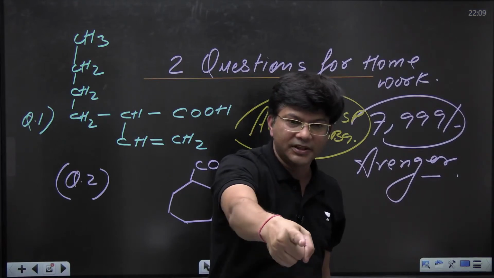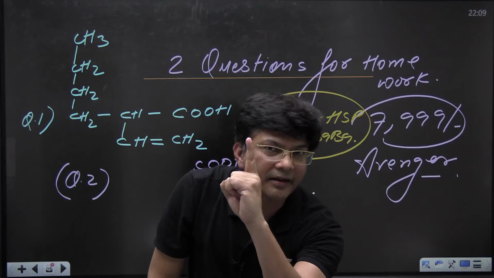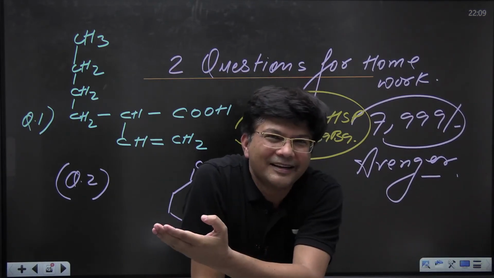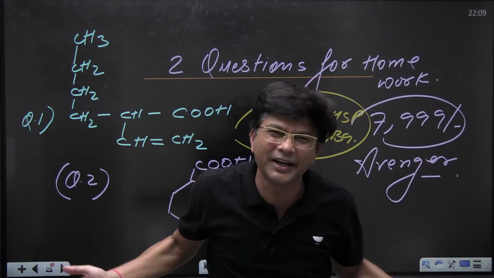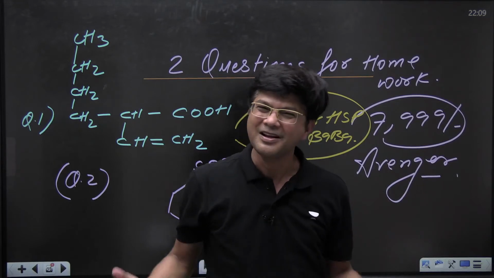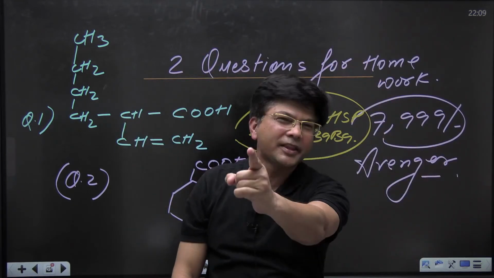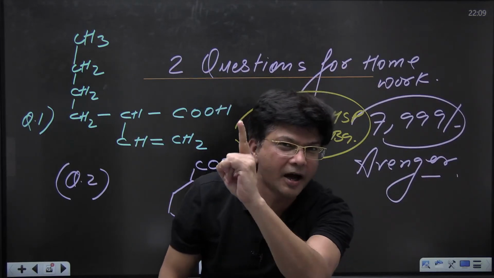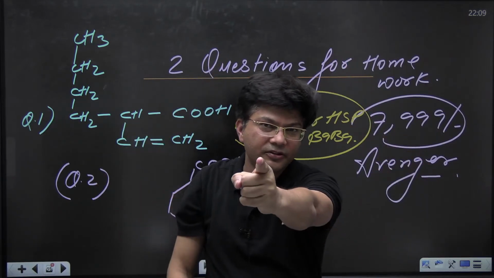Everyone write down in the chat section that your aim is very high. We are not going to beg for a government seat. We are not going to get happy with 620 or 630 marks. We want to get more than 700 marks, and for getting those 700 plus marks, you have to be part of the Avengers team.